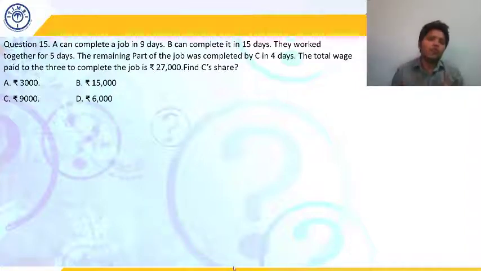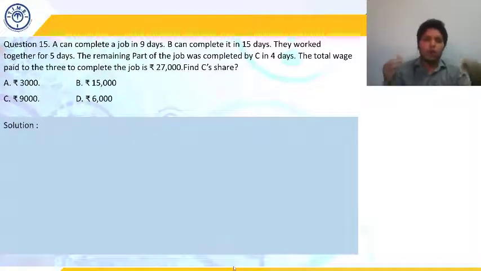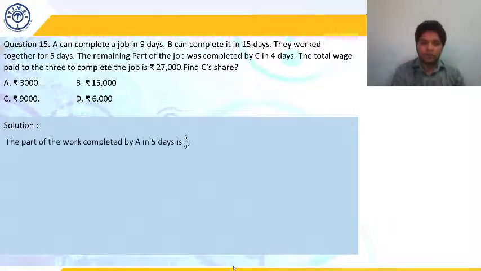Okay, so let us suppose total work is equal to 1 unit. If the total work was 1 unit, and A works alone, he can complete that job in 9 days. So how much work does he do in 1 day? 1 by 9. If he completes 1 unit of work in 9 days, he completes 1 by 9 units of work in 1 day. And A and B together have worked for 5 days. So the part of the work completed by A in 1 day is 1 by 9, so in 5 days it is going to be 5 by 9.